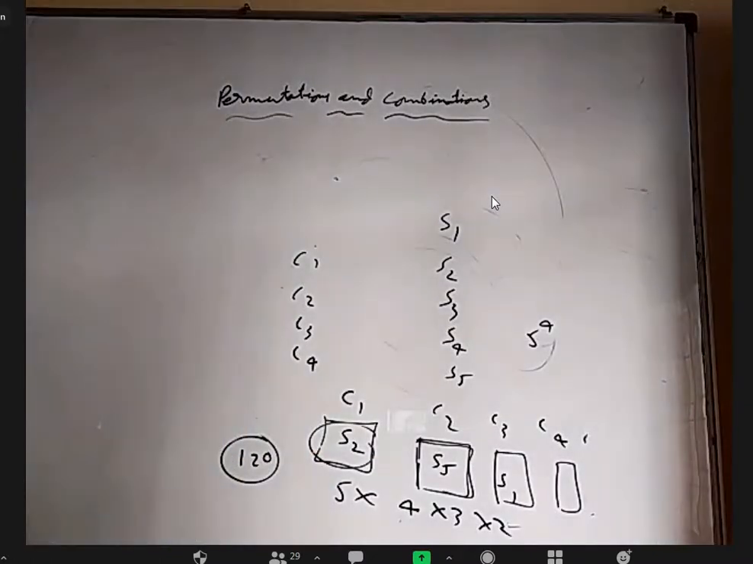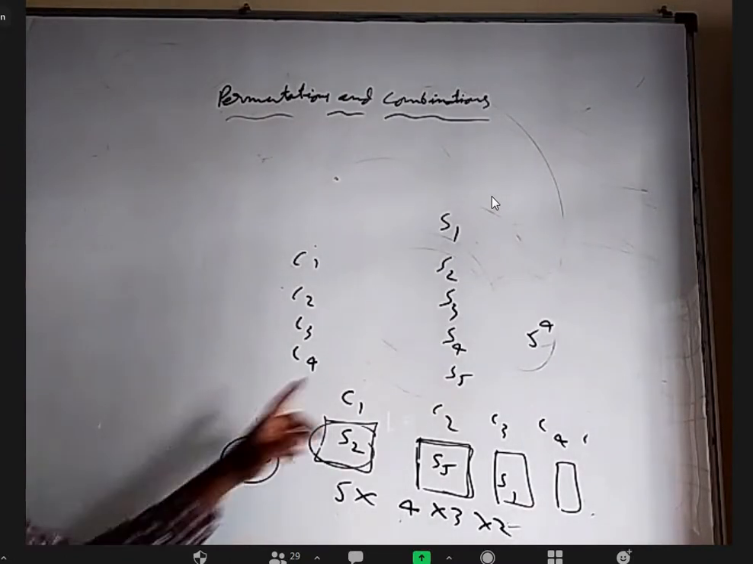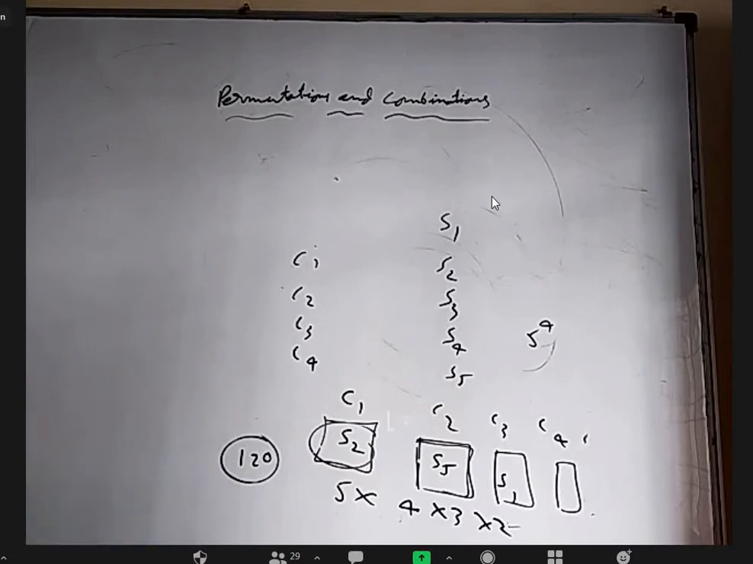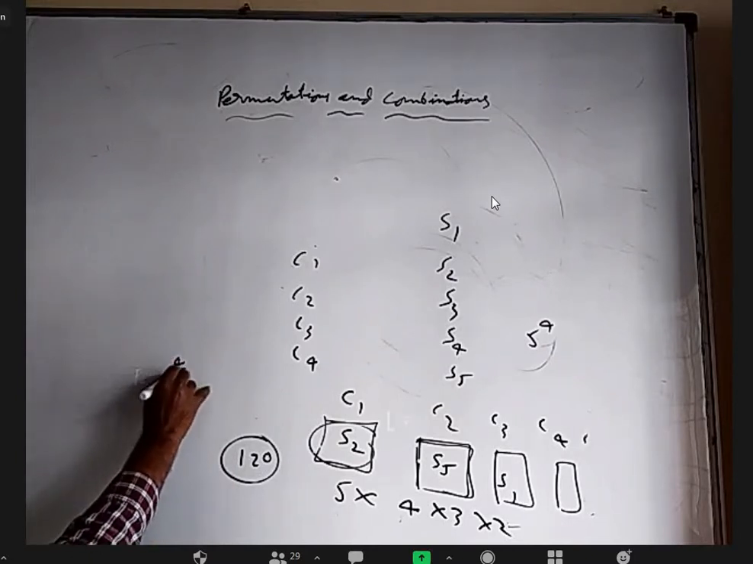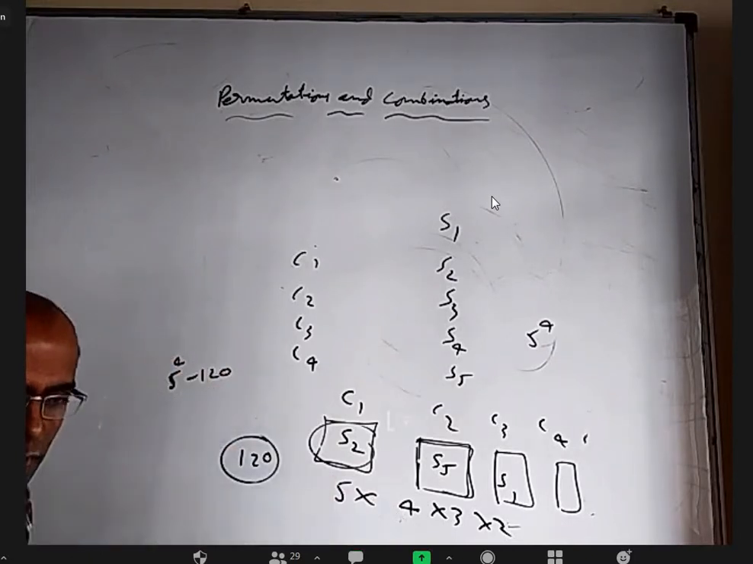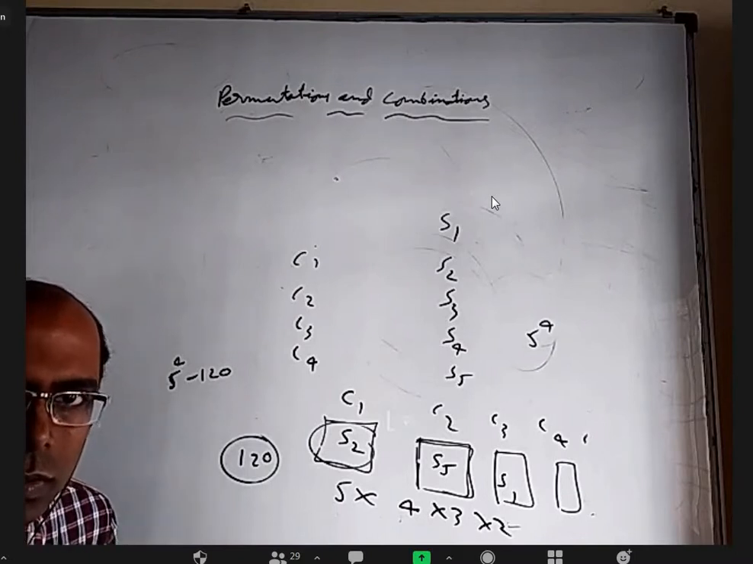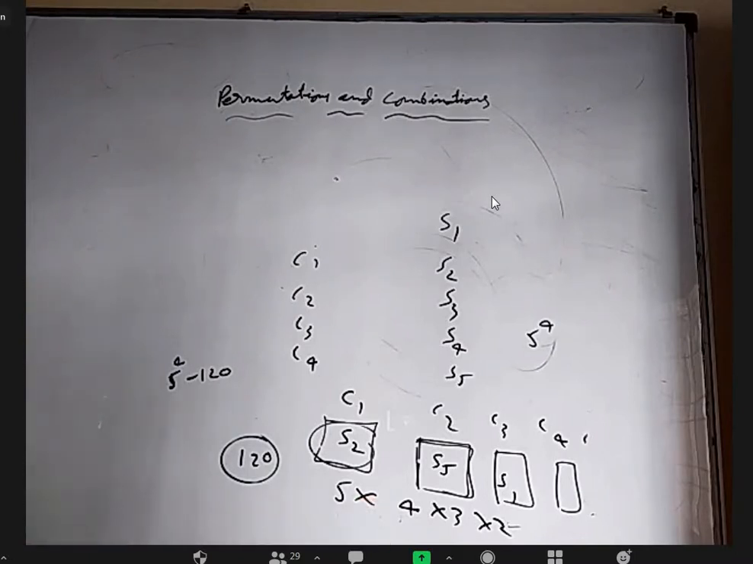Sir, 5 power 4 minus 25, sir. Yeah, you can do it by the negative method. 5 power 4 minus 120, not 25. Just now we got the answer 120, right? Oh, yes, sir. What is this 120 for?